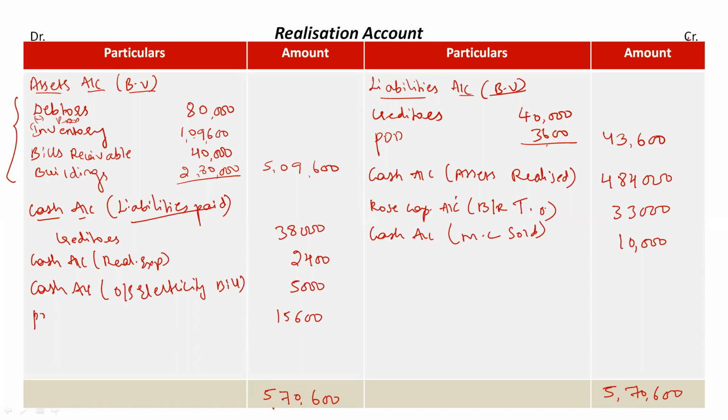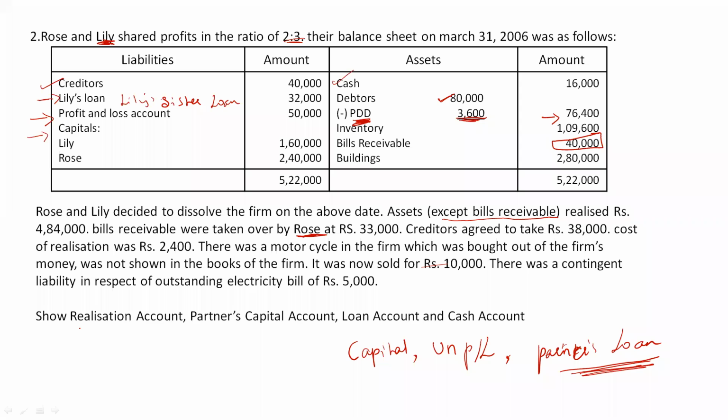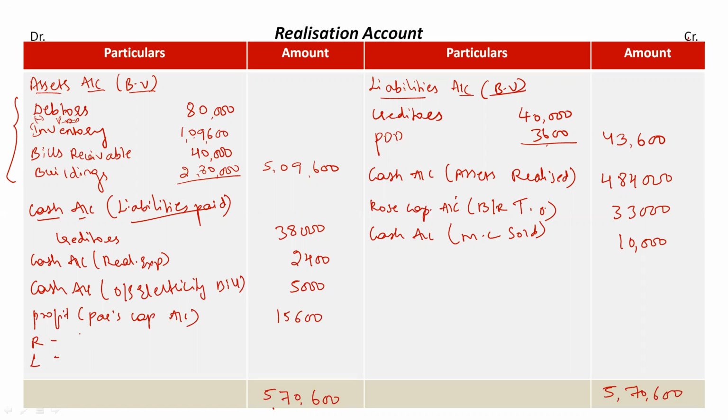It's treated as profit on realization and it will be transferred to partners capital account, right? So who are the partners? Rose and Lily. This profit should be distributed according to the ratio, that is 2:3. So how we will do it? Total profits are rupees 15,600 into 2 divided by 5. 2 plus 3 is 5, right?